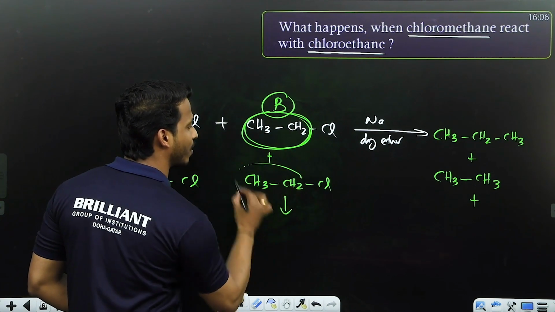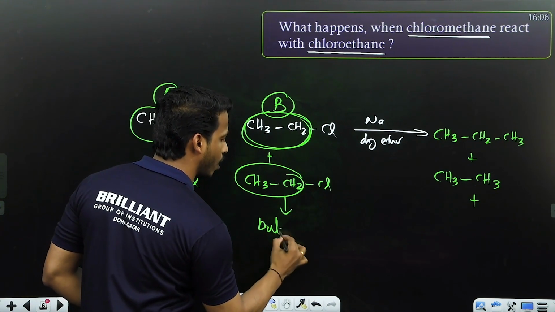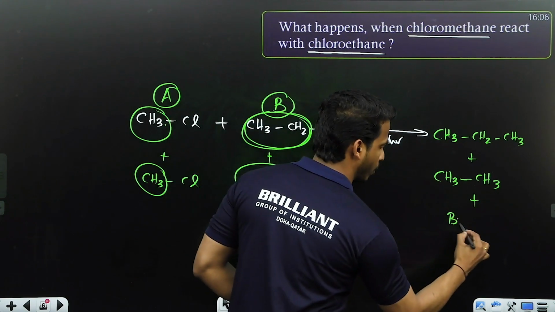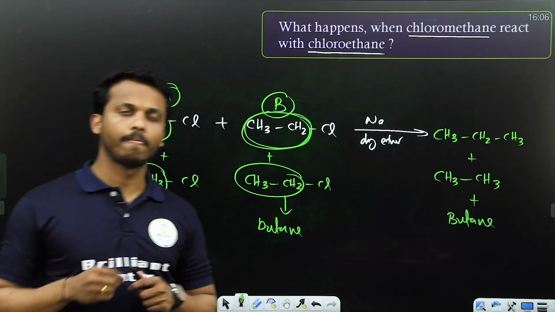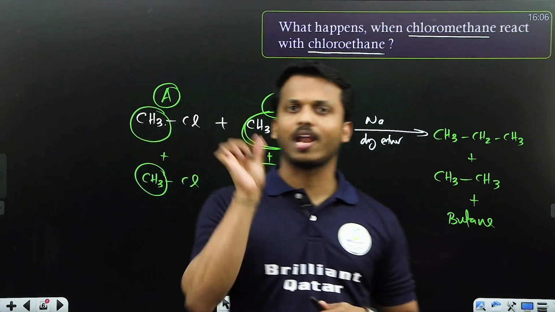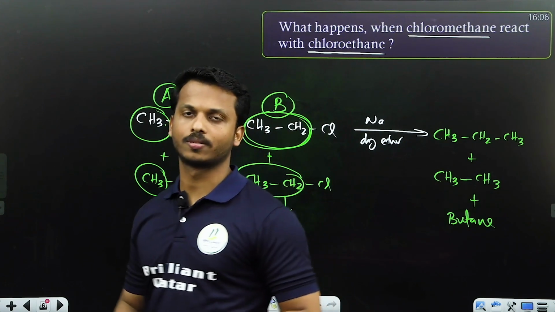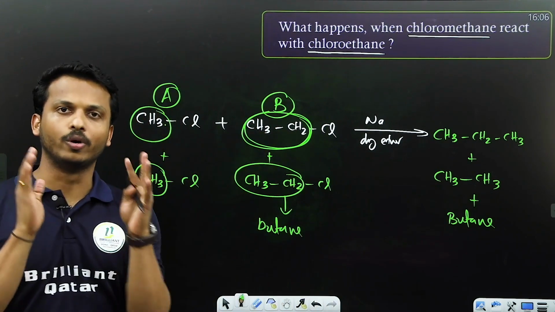This ethyl combined with this ethyl. What you get, dear all? Butane. You will get butane. So, dear all, generally, if you mix two same haloalkanes, there is only one chance. You will get only one product in good yield.